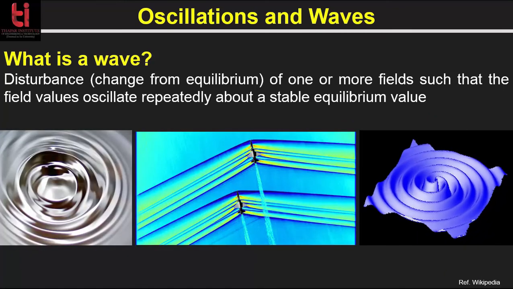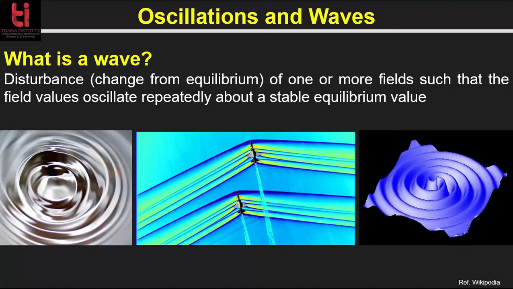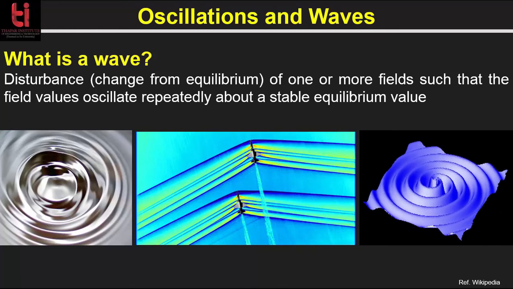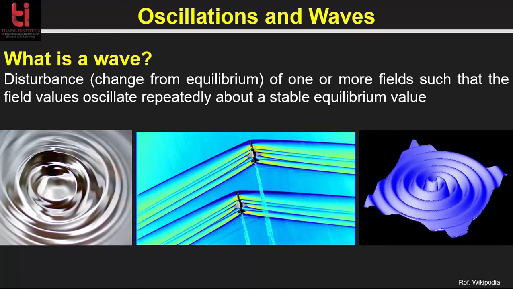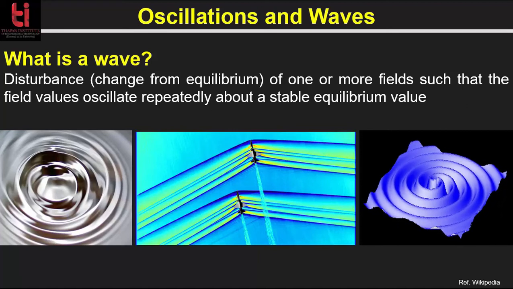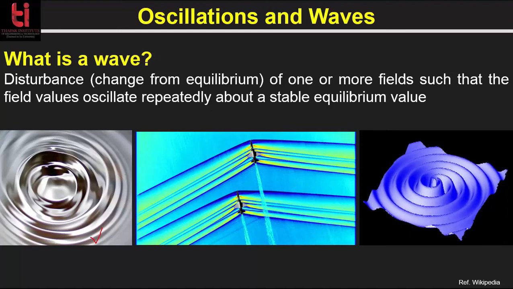A wave is basically a disturbance of one or more fields such that the field values oscillate repeatedly about a stable equilibrium value. Stable equilibrium means the stable resting position. Disturbance means the change from the equilibrium. The simple example is the surface waves in water, like water ripples.